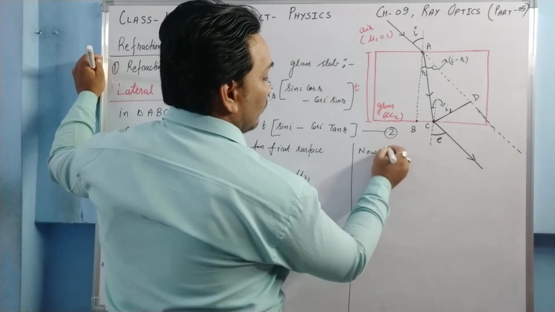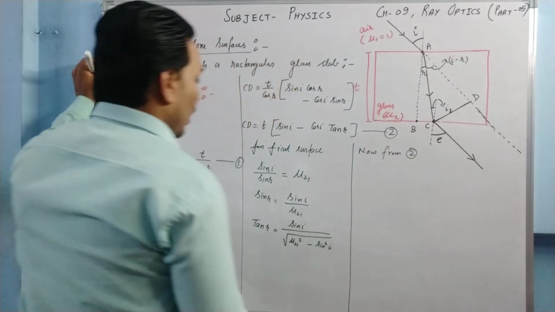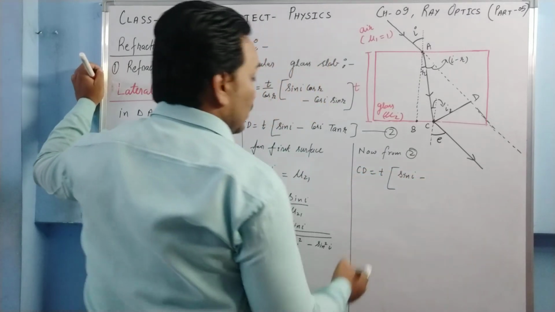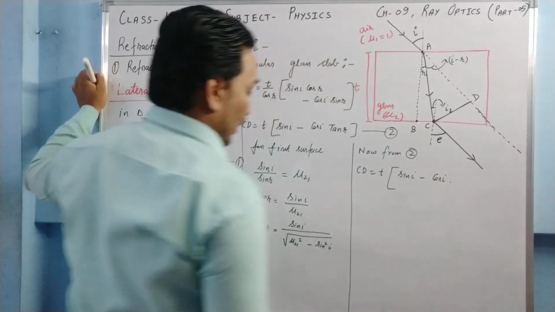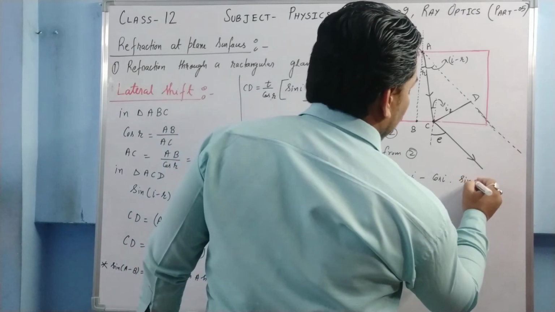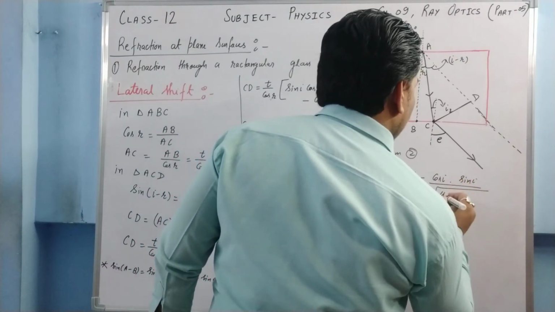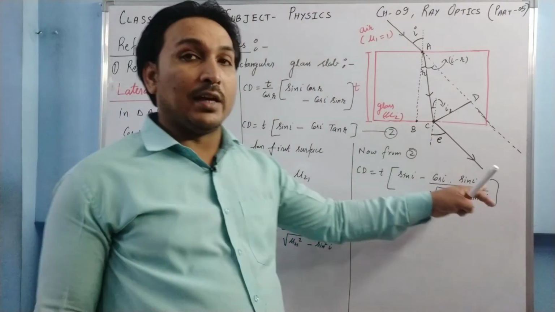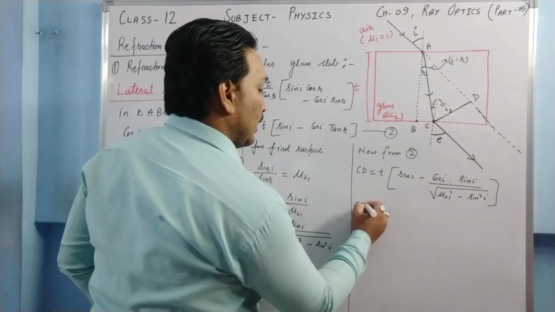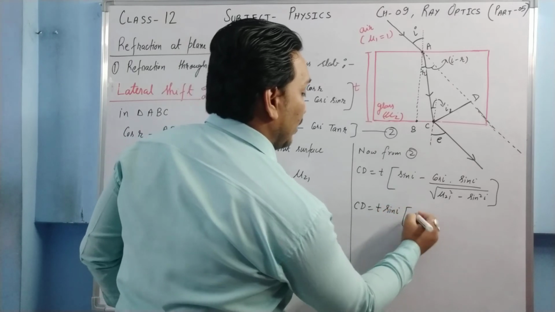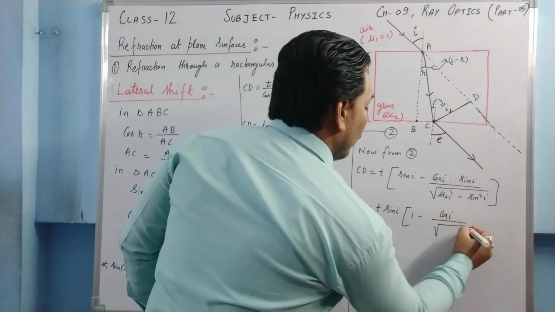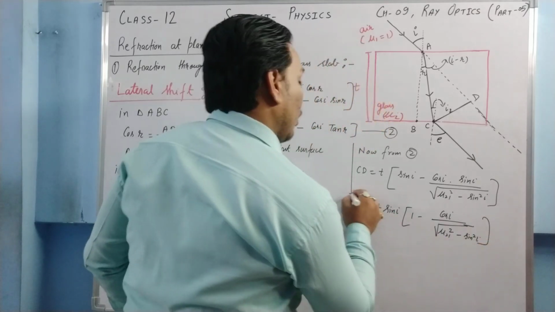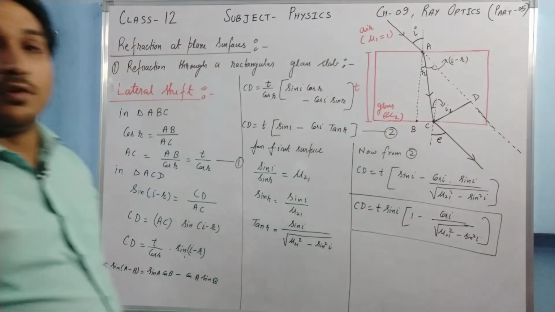Now from 2, CD is equal to T in bracket sin I, we have nothing to do with this, cos I, the value of tan R is this one, so it will be sin I upon under root mu 2 1 square minus sin square I. Now what I can do, I can take sin I as common, so CD is equal to T sin I in bracket 1 minus cos I upon under root mu 2 1 square minus sin square I. So this will be the value of lateral shift, what we were looking for.